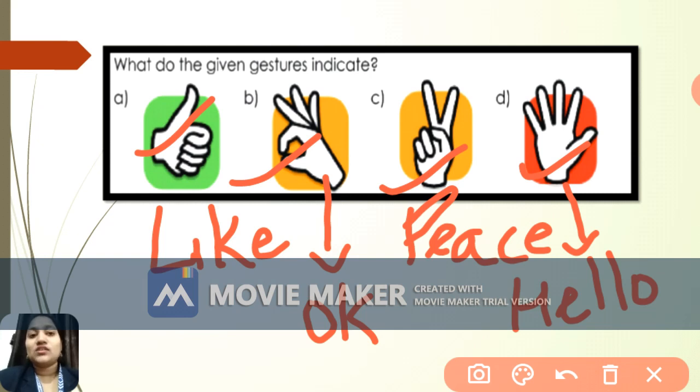The first one is like, the second one is okay, the third one is peace, and the fourth one is hello. I hope you have got the correct answer and have written the correct answer for all these four signs, that is four gestures. Let's move ahead.